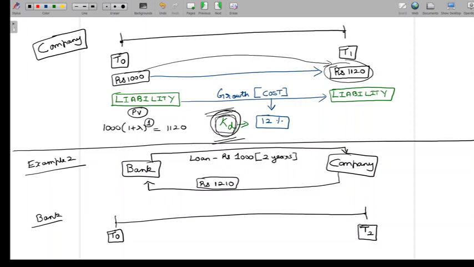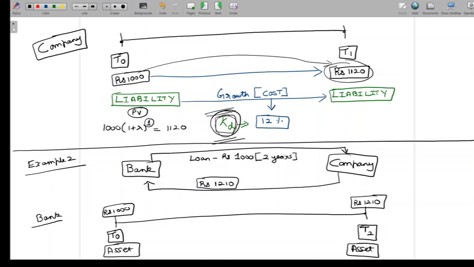Now, as soon as the bank gives a loan of 1,000 rupees, let me put this 1,000 rupees here, we can say that the bank has an asset of 1,000 rupees, like we said in the previous example. And as soon as the money is received by the bank from the company at T2, let me put 1,210 here, we can say that the bank has an asset at T2 worth 1,210.